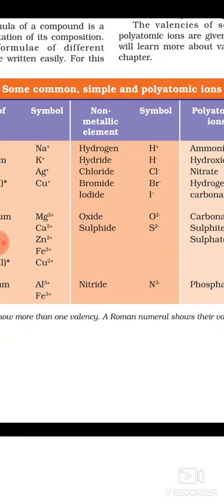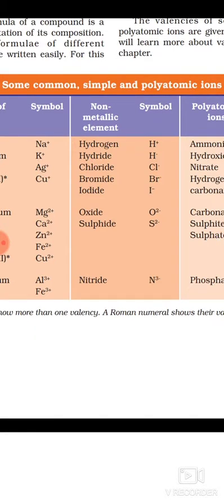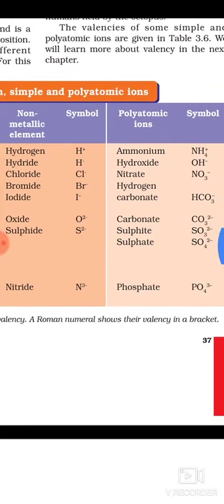Now oxide O2 minus, sulfide S2 minus. I think you may be clear. Oxide, oxidation number will be 2 minus, valency is 2. Sulfide, oxidation number 2 minus, valency is 2. Nitride, oxidation number 3 minus, valency is 3.